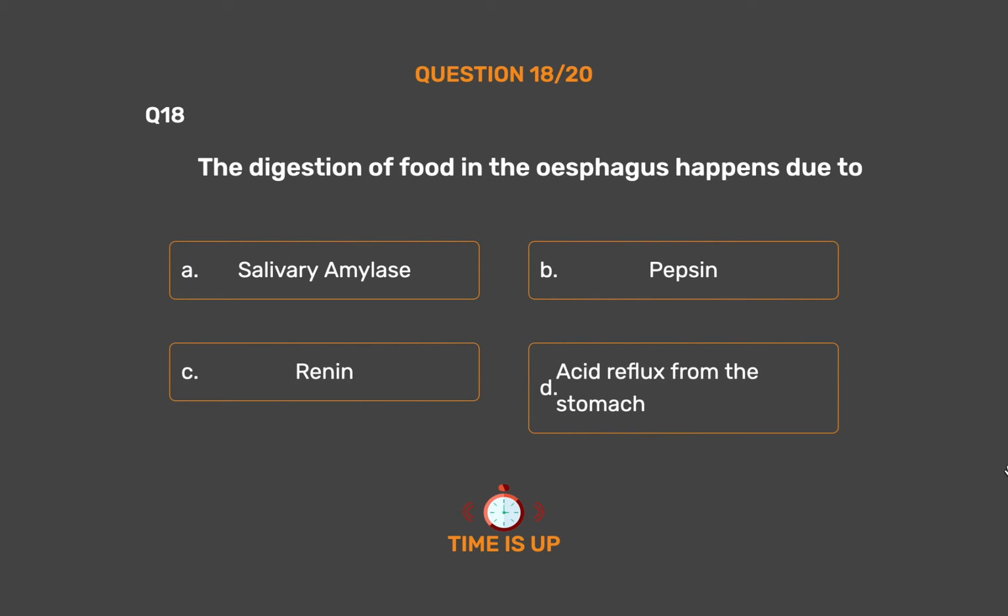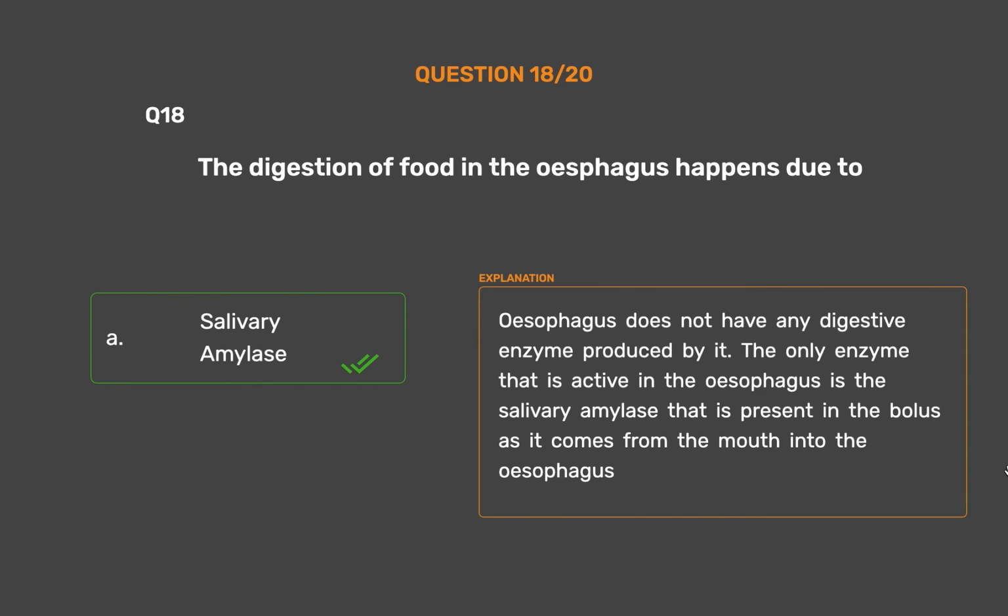The correct answer is option A. Salivary amylase. Esophagus does not have any digestive enzyme produced by it. The only enzyme that is active in the esophagus is the salivary amylase that is present in the bolus as it comes from the mouth into the esophagus.